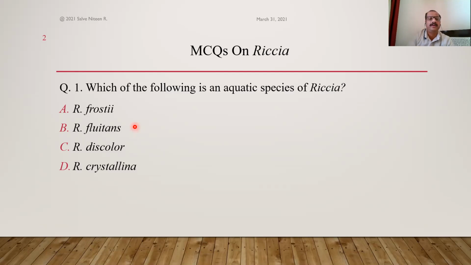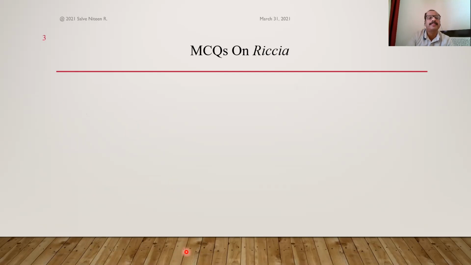So the correct option here will be option B. As you can see, option B, Riccia fluitans, is the aquatic species of Riccia. Okay, let's move to the second question.